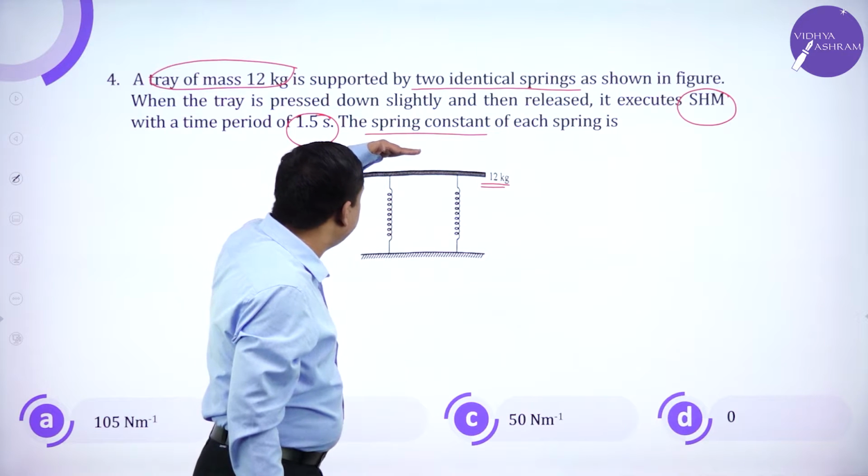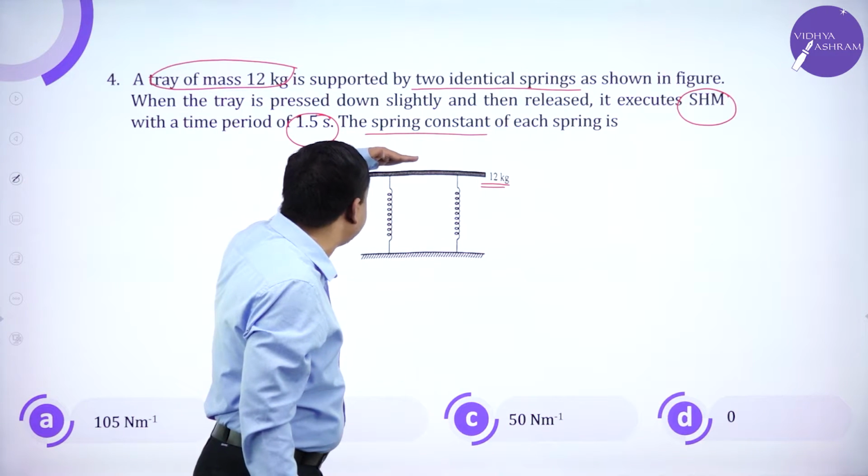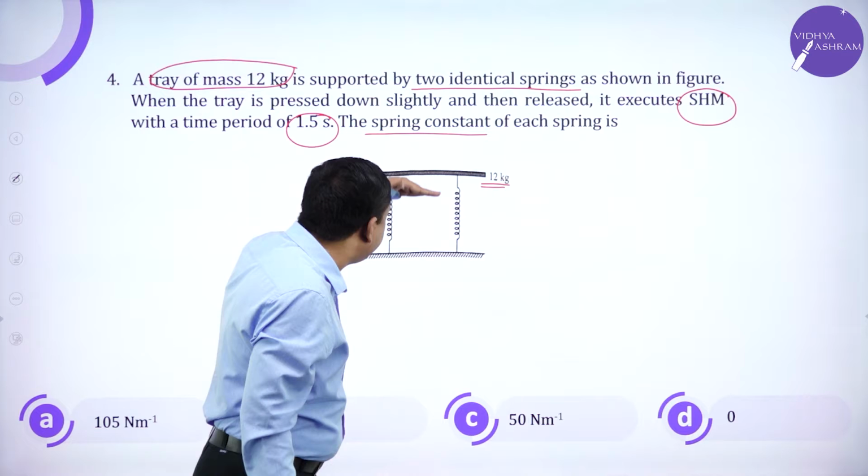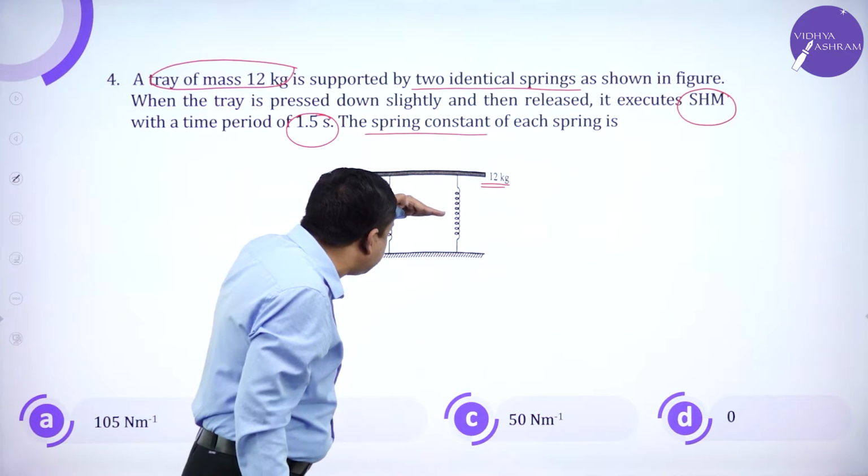Now, as the problem says, tray is pressed.